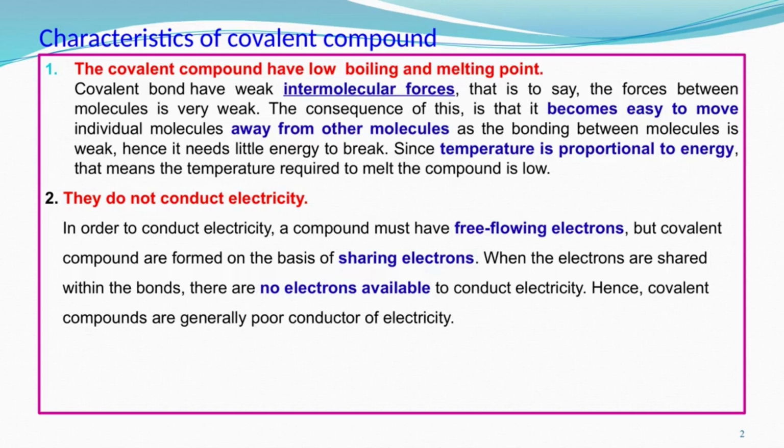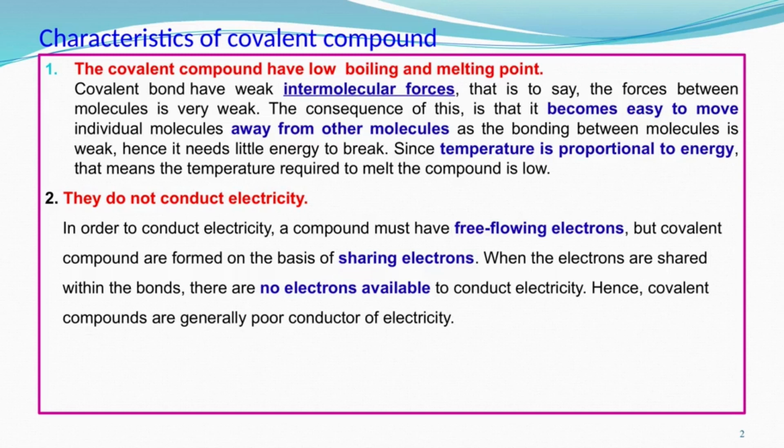When the electrons are shared within the bonds, there are no electrons available. So, there is no formation of charged ions, that means they do not have any free electrons available to conduct electricity. Hence, covalent compounds are generally poor conductors of electricity.